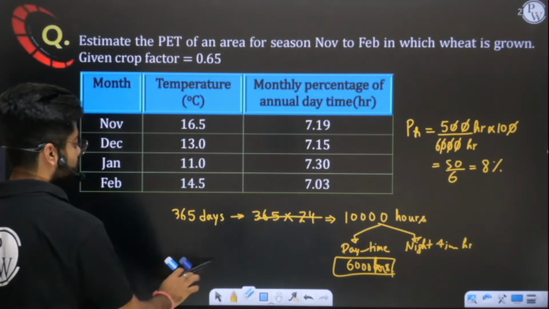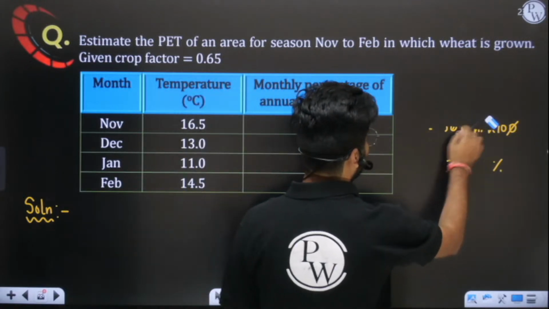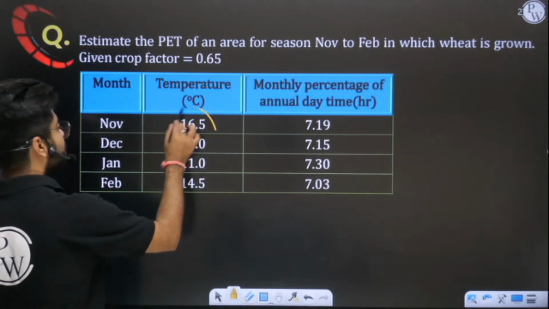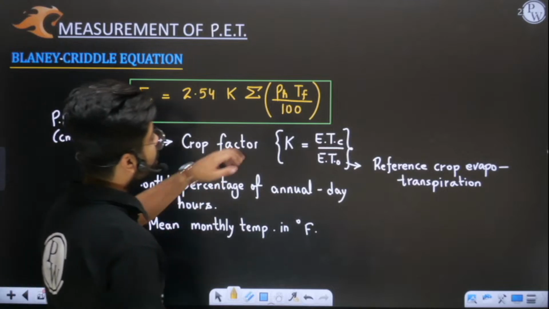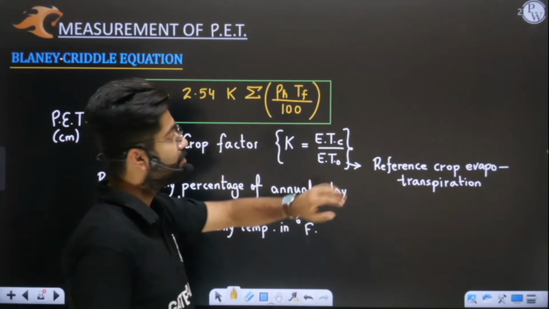Wait a second, let me remove this thing. Okay, so this pH thing is clear to you. Now the second thing is, we have to convert this temperature into degree Fahrenheit. Because sir, you have told us that we have to put the temperature in degree Fahrenheit.